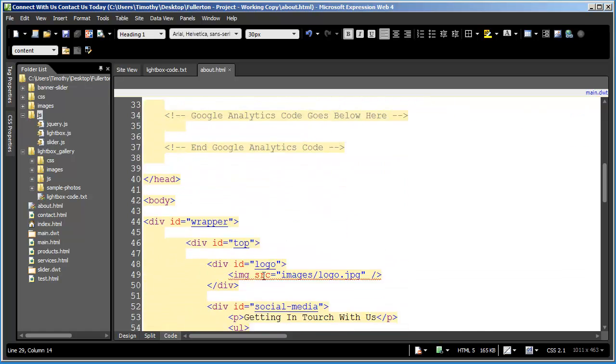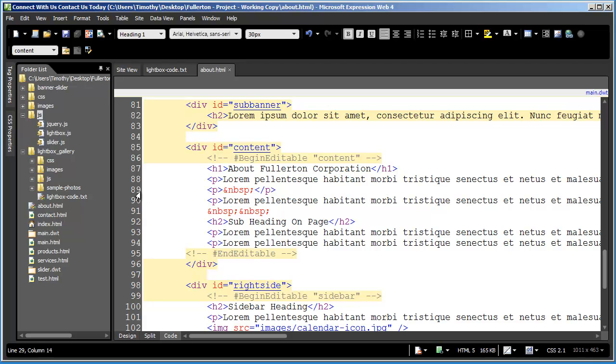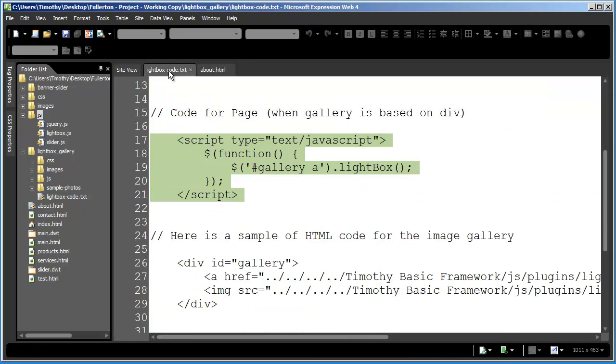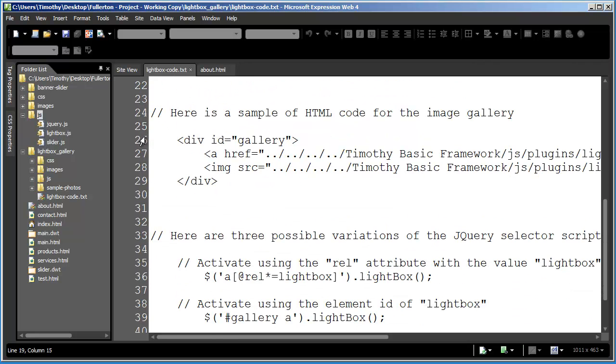So now we're set up and ready to come back in here to this empty paragraph line where we're actually going to add the images. We're actually going to add the lightbox itself. So let's come back in here to our instruction code, and you can see here is the code that you need to add to set up the gallery. I'm going to go ahead and copy that, and again this is just a div with the ID gallery.